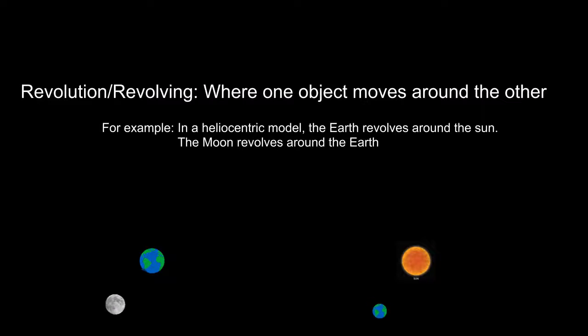Revolution, or revolving, is where one object moves around the other. An example is that the moon is considered to be revolving around the Earth. And as we get into our project, you will find that in a heliocentric model, all planets revolve around the sun.